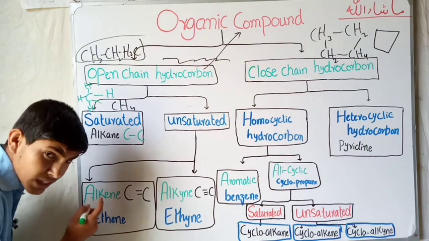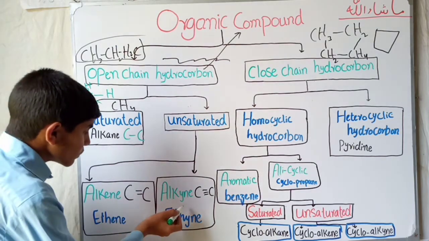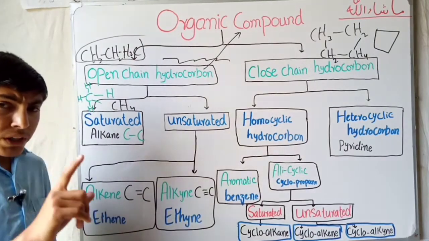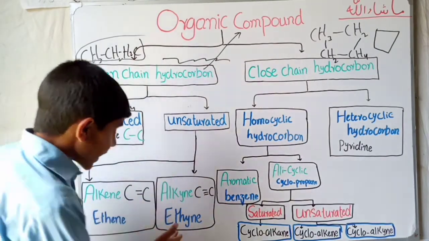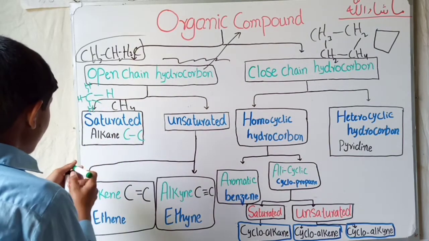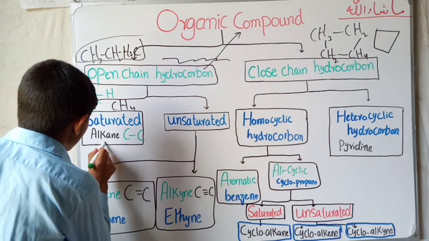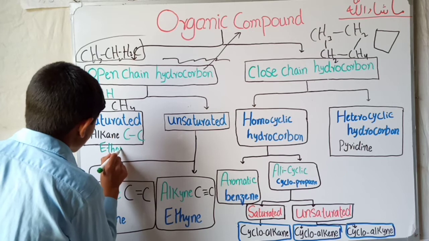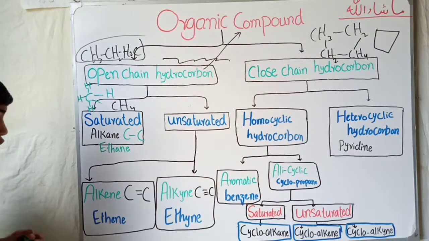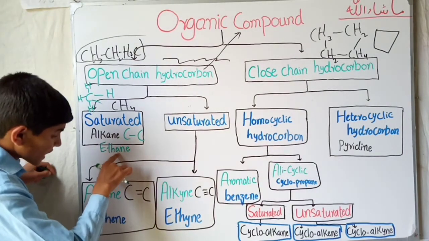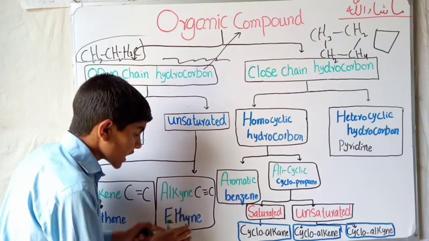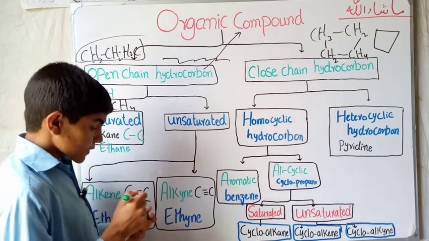An example is ethene. And the second one is the alkyne. In the alkyne there will be one triple bond. It is called ethyne. Like in the alkane we say that it is called ethane, here it is called ethene, while there it is called ethyne. So only one letter is changing, a to e, and then e to y. In the alkyne there is a triple bond between the carbon atoms.